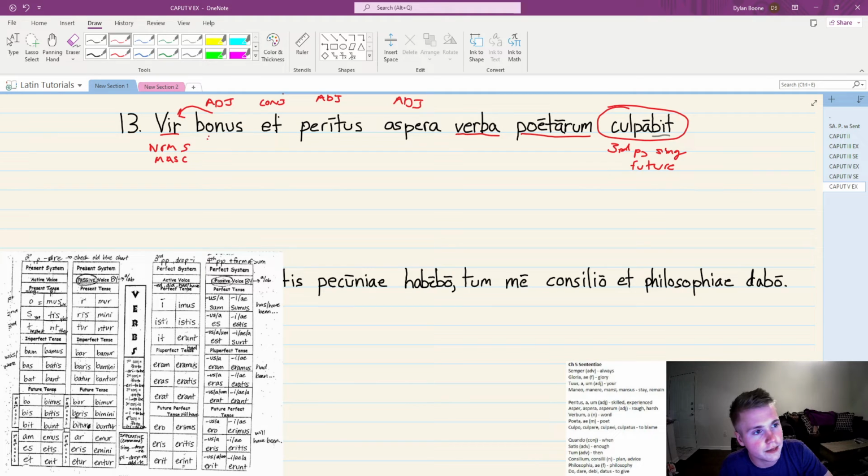Bonus, that's nominative singular masculine too. Peritus is nominative singular masculine. So both of these are modifying vir. Two adjectives instead of one. Moving on, we have verba. Comes from verbum, verbi. It is a neuter second declension noun.